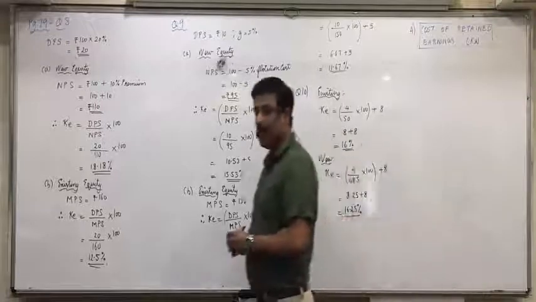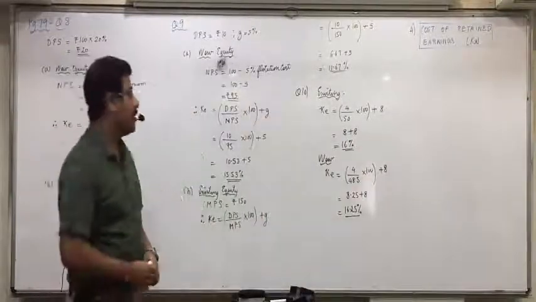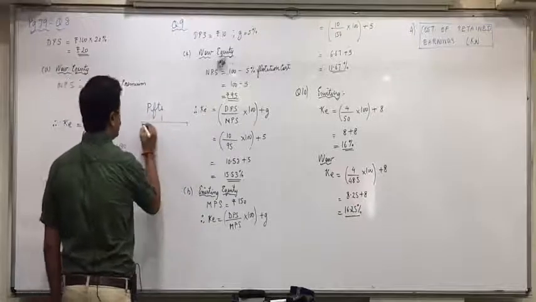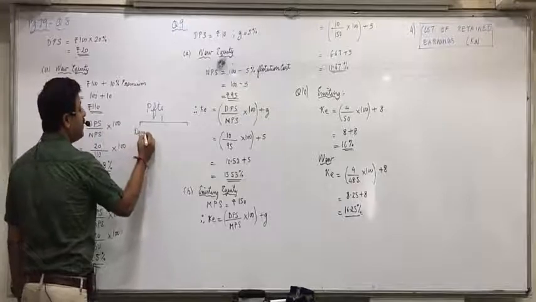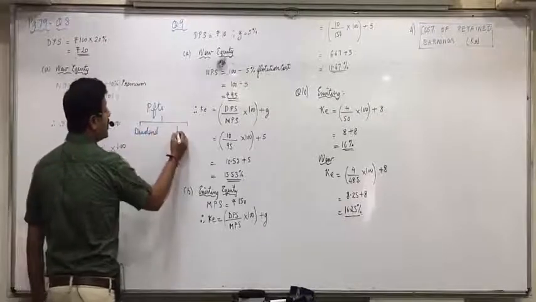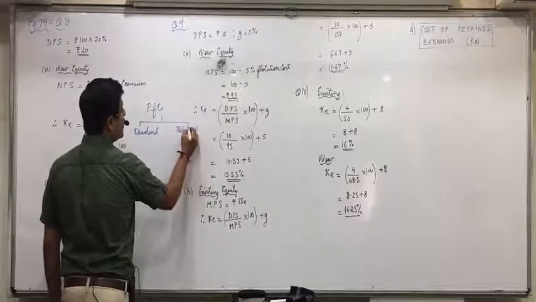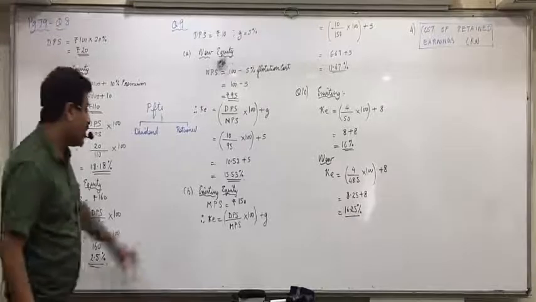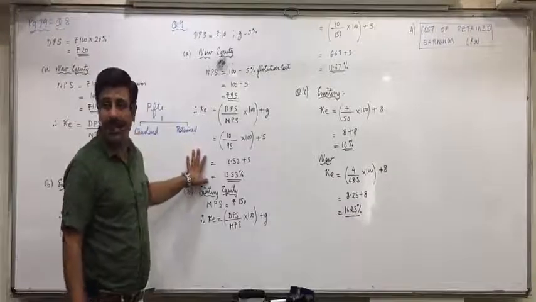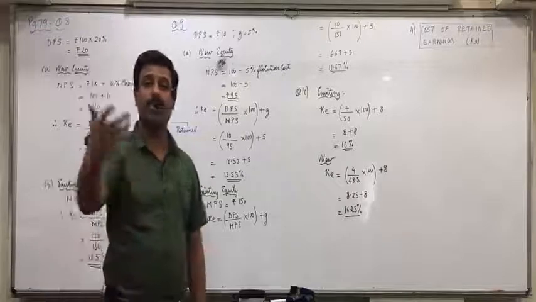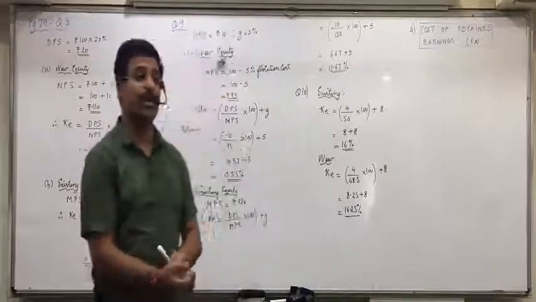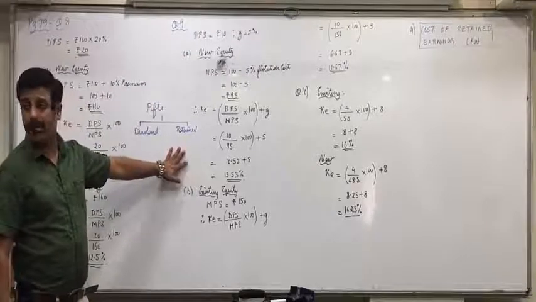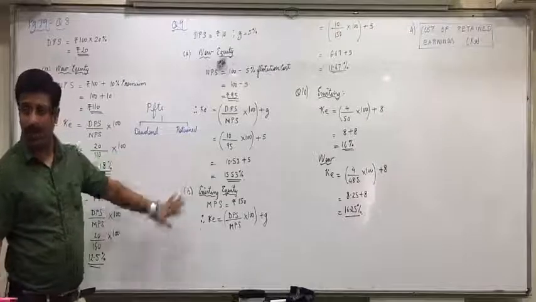Now be attentive. What are retained earnings? Whatever profits are earned by the company, some percentage of those profits it gives as dividend, and some percentage of those profits are retained in the business. In short, can I say that whatever retained earnings are there in the business, that is indirectly the capital provided by the shareholders only? Because equity shareholders did not take the dividend and kept that money in business. So retained earnings are provided by the equity shareholders only.